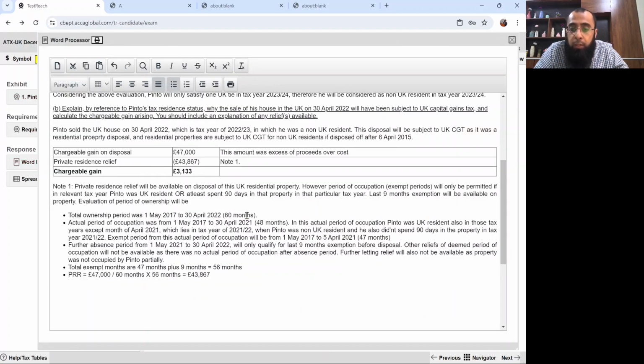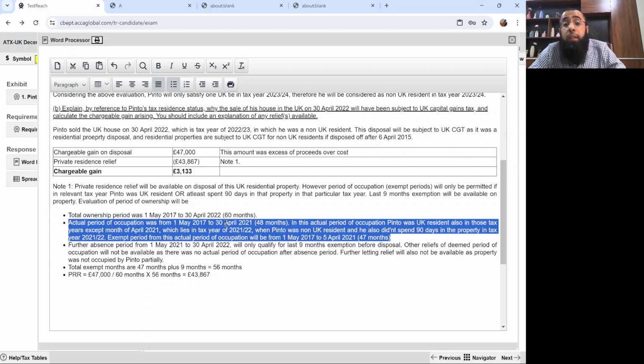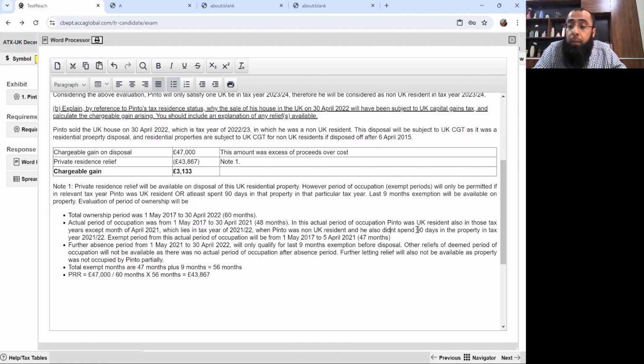So 60 months was the total ownership period. Actual ownership period of occupation from 1st May 17 to 30th April 21, that's 48 months. Now, in this actual period of occupation, Pinto was UK resident also in those tax years, except month of April 21, which lies in tax year 21-22, when Pinto was non-UK resident and he also didn't spend at least 90 days in the property. Okay, so that 1 month will be excluded.